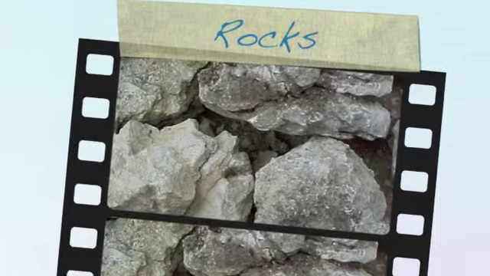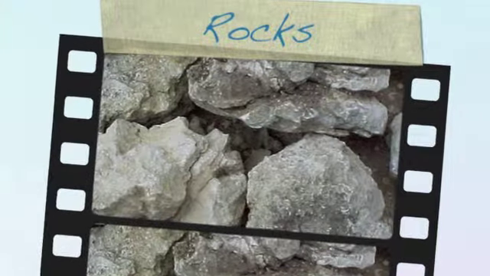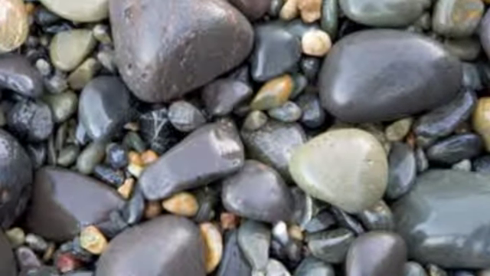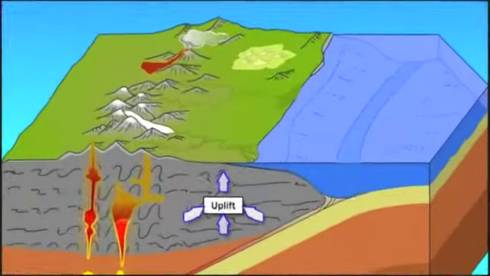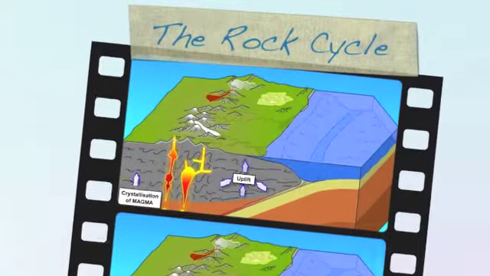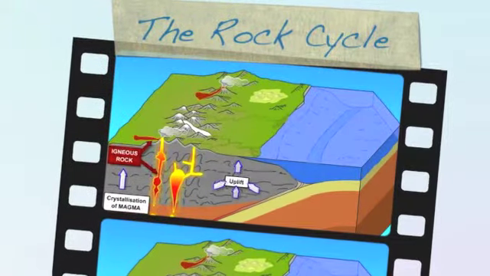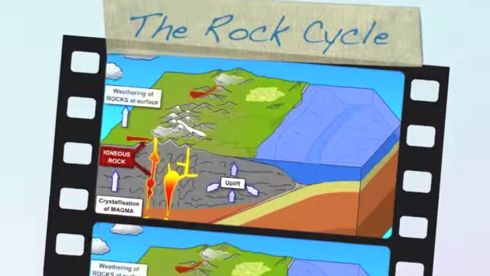Rocks. What is a rock? Rocks are extensive mineral bodies composed of one or more minerals in different amounts. Rocks are a part of an everlasting cycle by which rocks are formed, altered, destroyed, and reformed by geological processes.